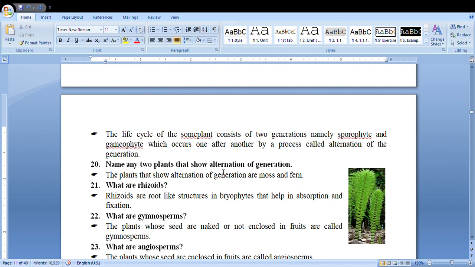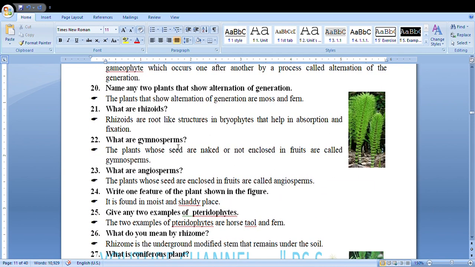Name any two plants that show alternation of generation. They are moss and fern. What are rhizoids? Rhizoids are root-like structures in bryophytes that help in absorption of water and minerals and fix the plant upright.